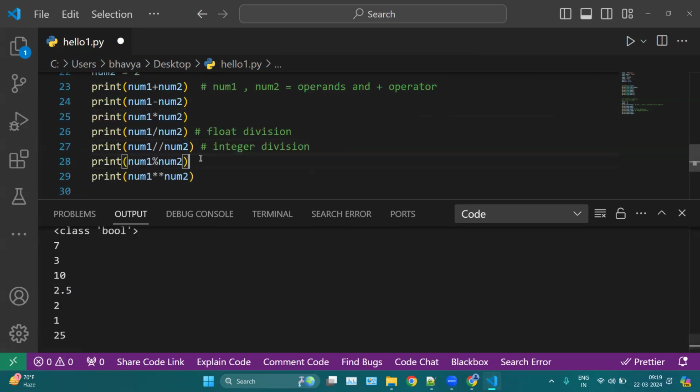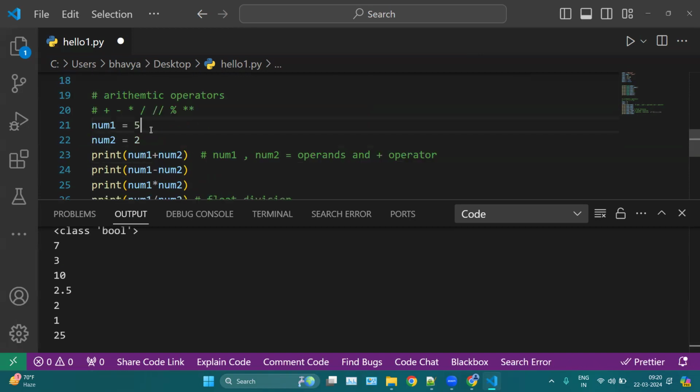Then we have modulus. This will give the remainder part of your division. For example, if you divide 5 by 2, you will have 1 as a remainder, because 2 into 2 is 4, and 5 minus 4 is 1.